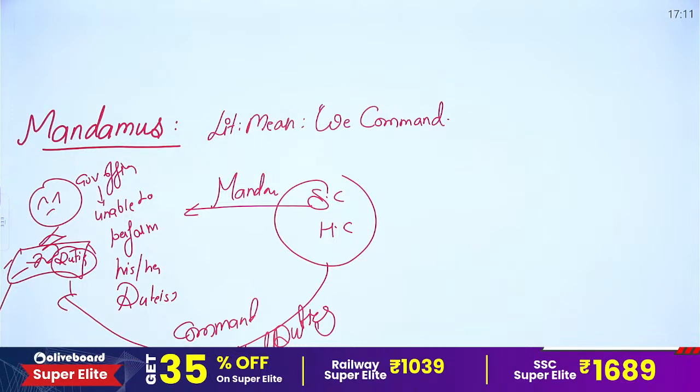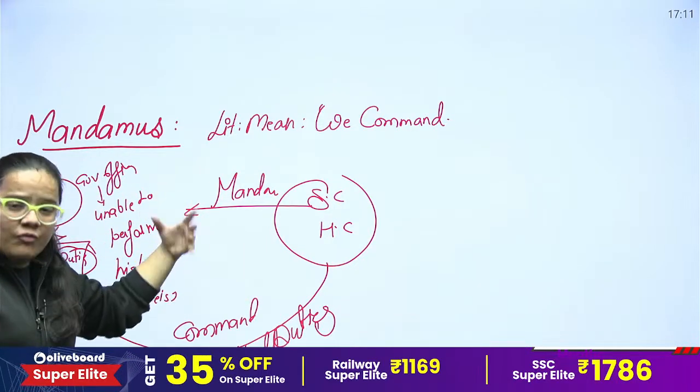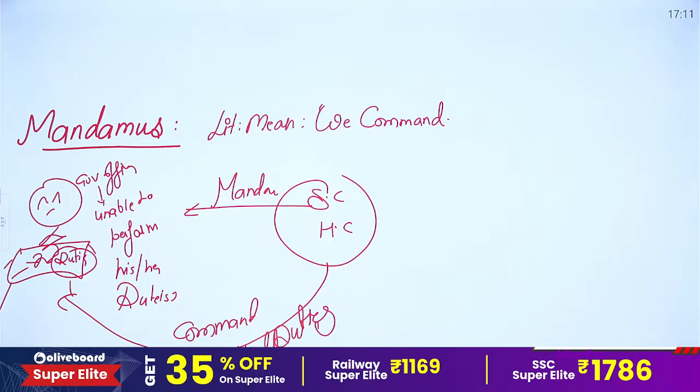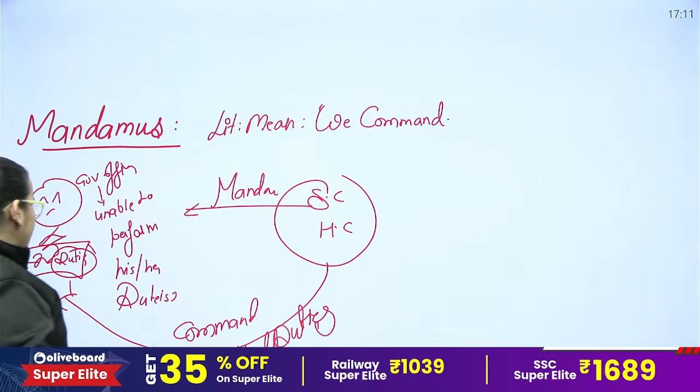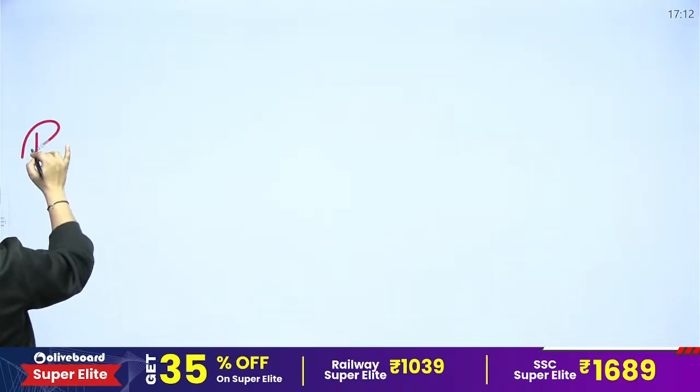Clear everyone? Okay. So, basically it is a command directing a person, corporation, any inferior court or any public authority to do the things or perform the act which is specified for your post. Okay. Now, moving to the next writ, and your next writ is prohibition.